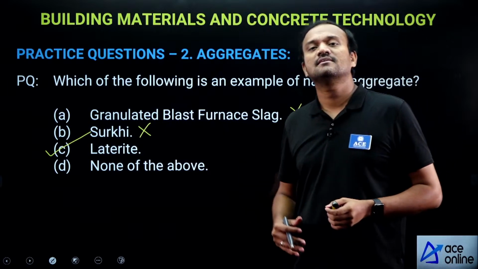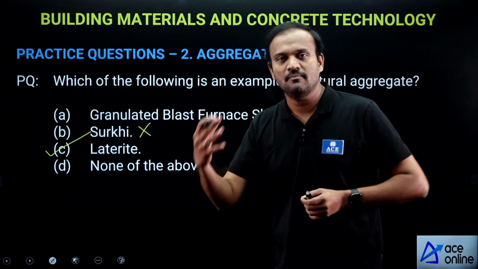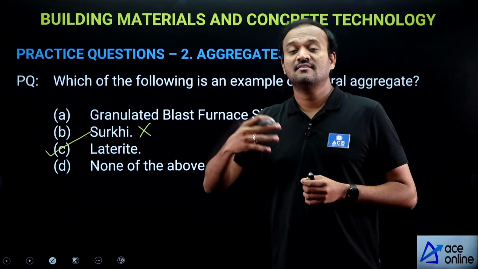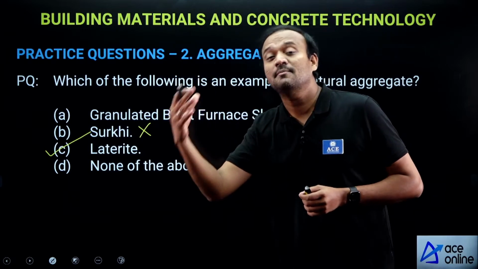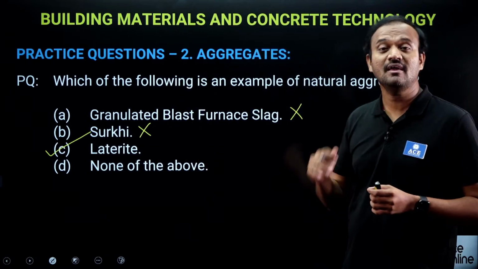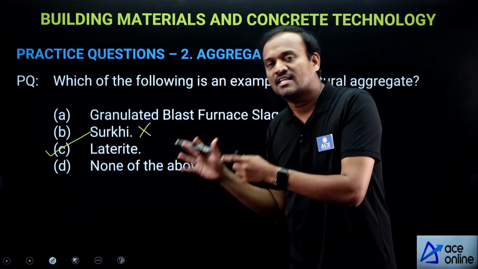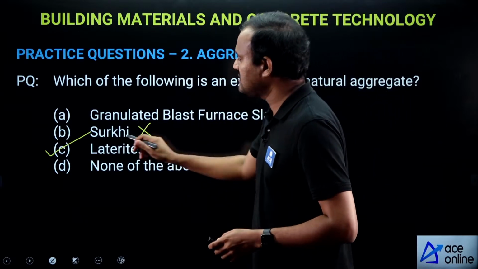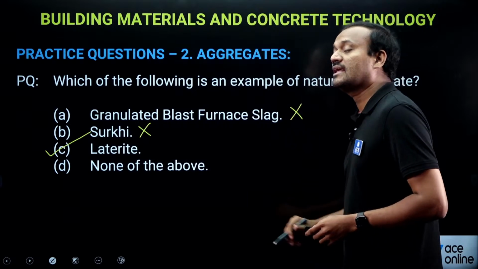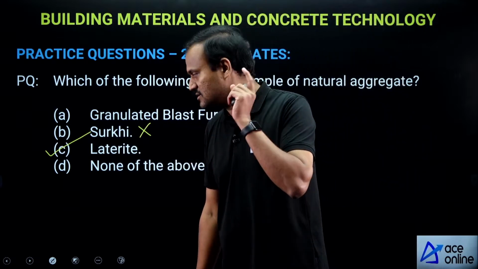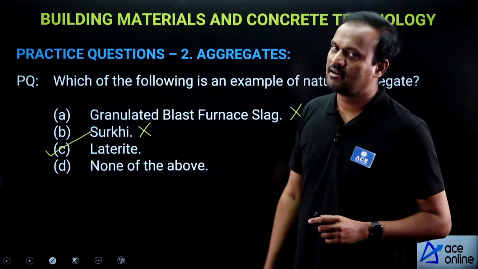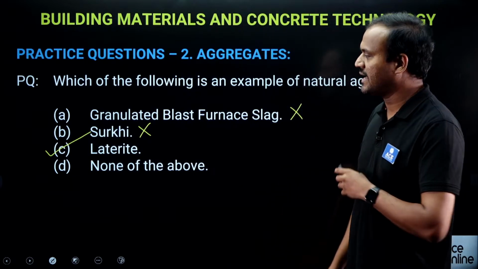So, laterite is a sedimentary rock, which is a natural material. Hence, it is an example of natural aggregate. Aggregate obtained from laterite comes under natural aggregates.